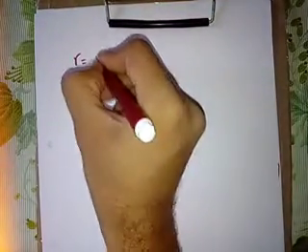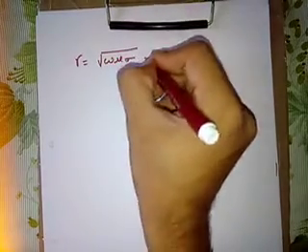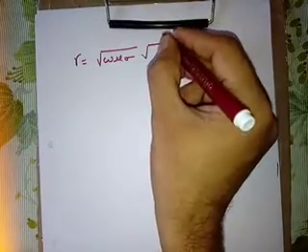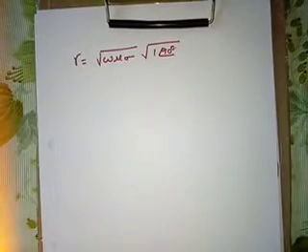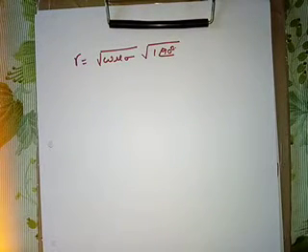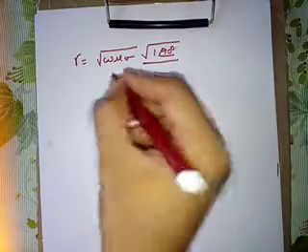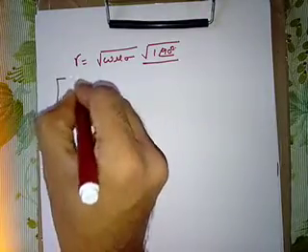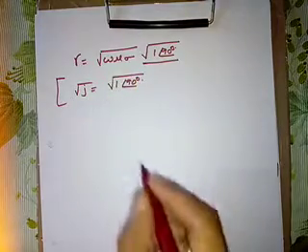So what we have here is gamma is equal to square root of omega mu sigma into square root of j. What is the j here? J is 1 at an angle of 90 degrees. Correct? Now we have to find out the value of this root of j. So root j, that is the square root of 1 angle 90 degrees.